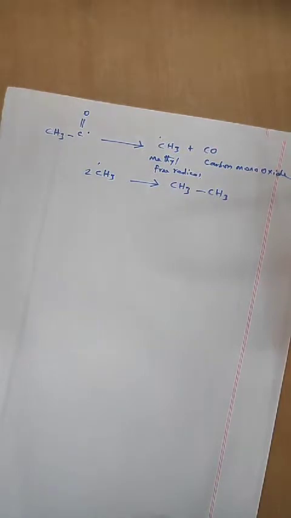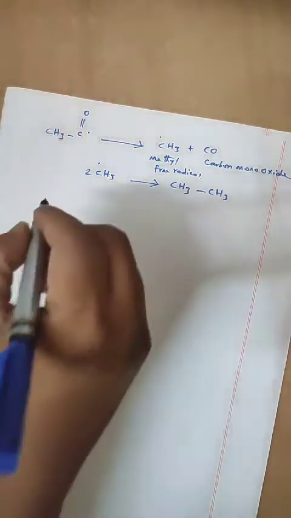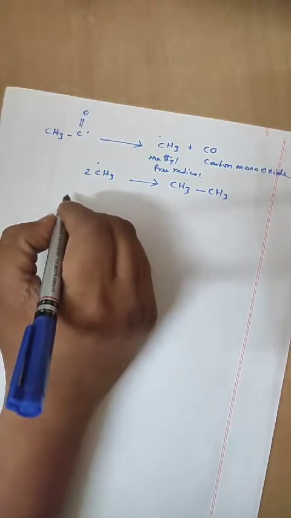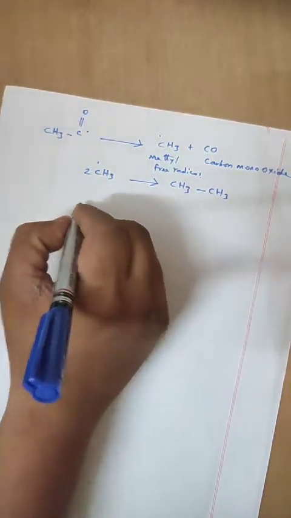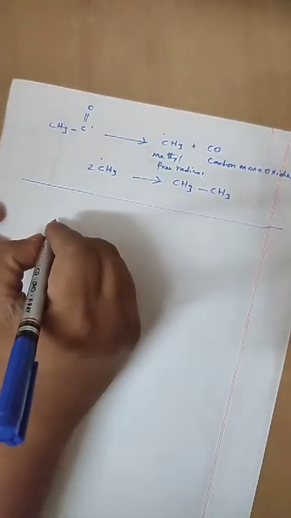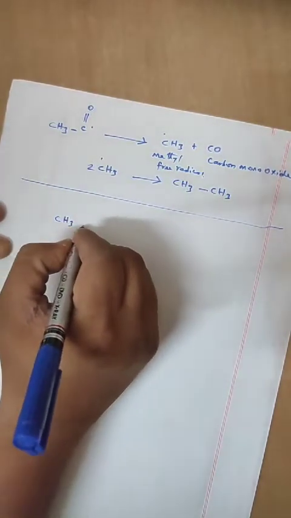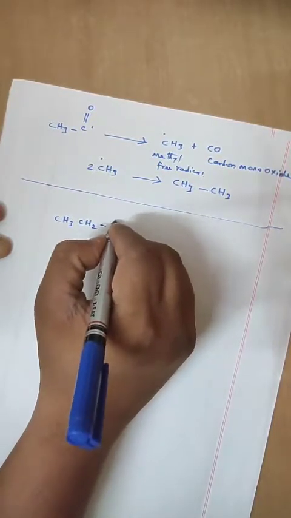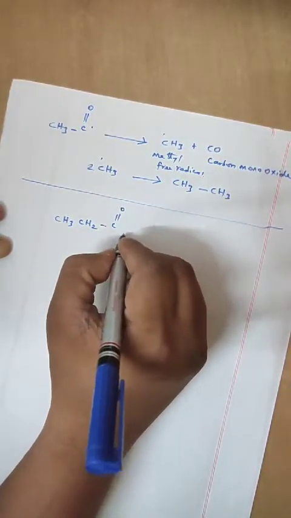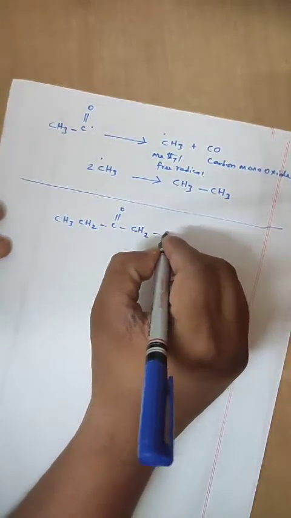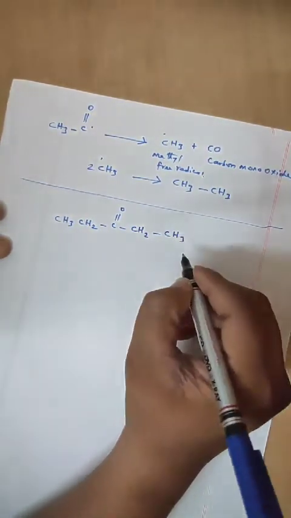Now in case of photolysis of 2-pentanone, the other example is 2-pentanone, CH3, CH2, C double bond O, CH2, CH3.